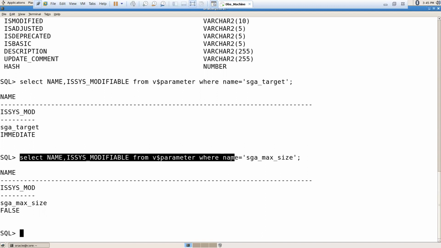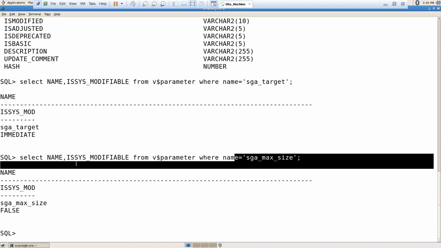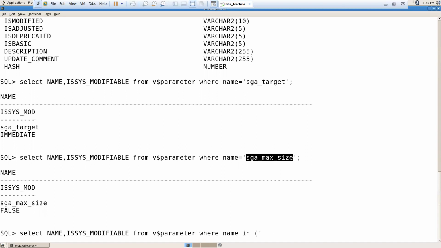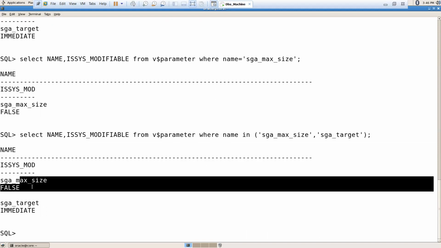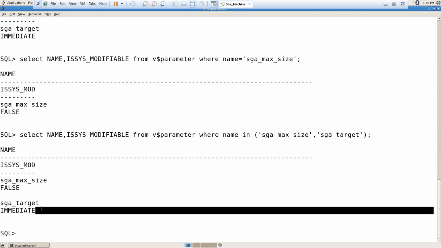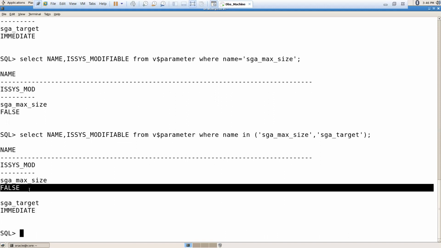अगर ये दो पैरामीटर्स को एट ए टाइम देखना चाह रहे हैं आप, तो यू हैव टू गिव नेम इन quotes. See here, SGA max size is equals to false, SGA target is equals to immediate. Immediate means dynamic parameter. False means static parameter.